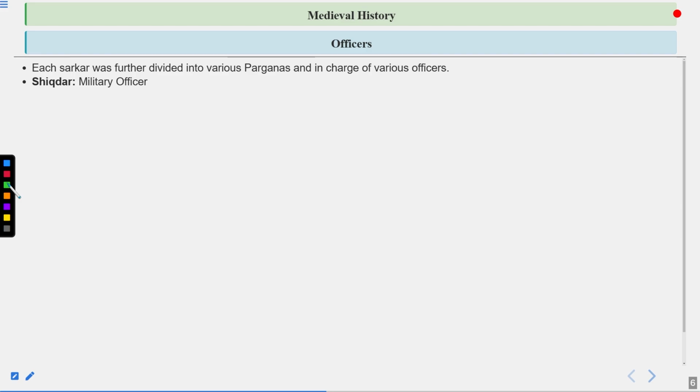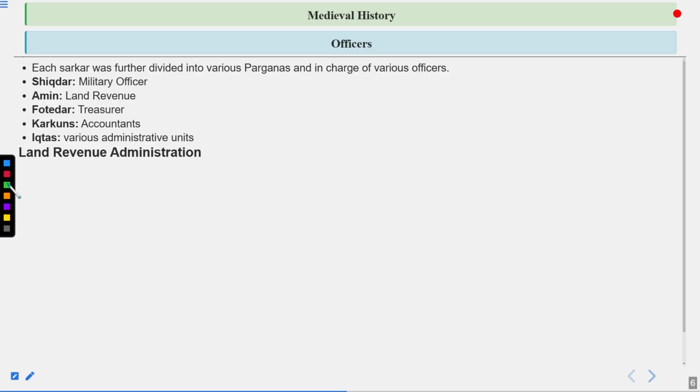And in them, particularly, we have military officers called Shikdar. Amin were called land revenue officers. Potedar was a treasurer. Karkun were the accountants. Iktas were various administrative units. It was the system already implemented earlier also during the time of the Delhi Sultanate.